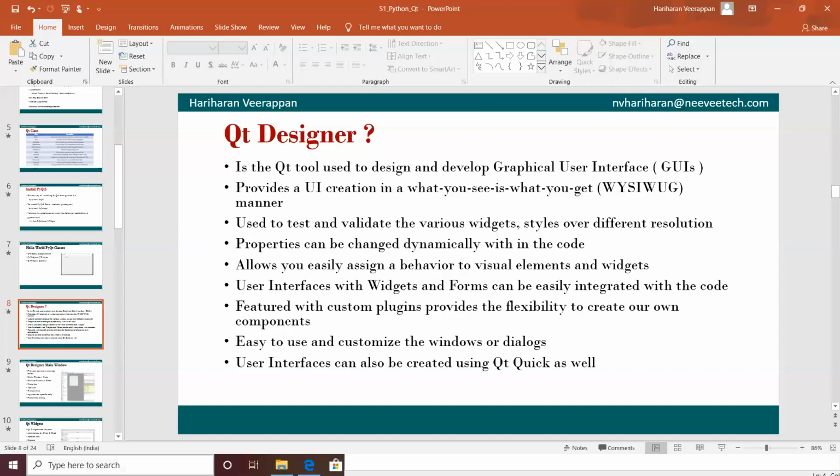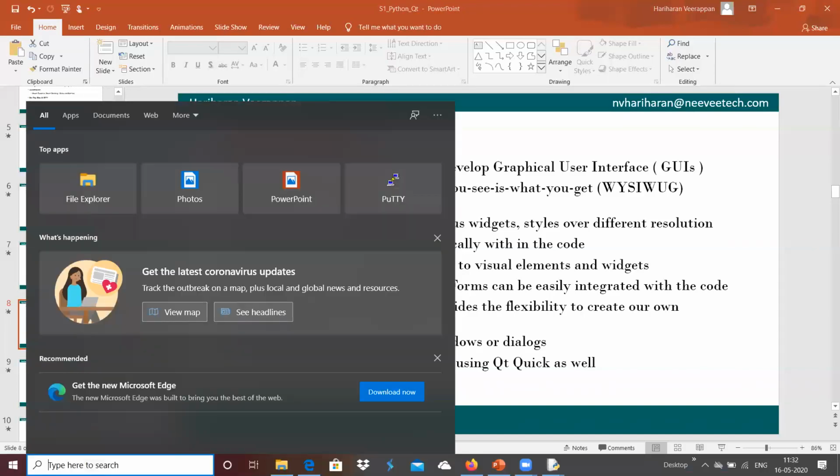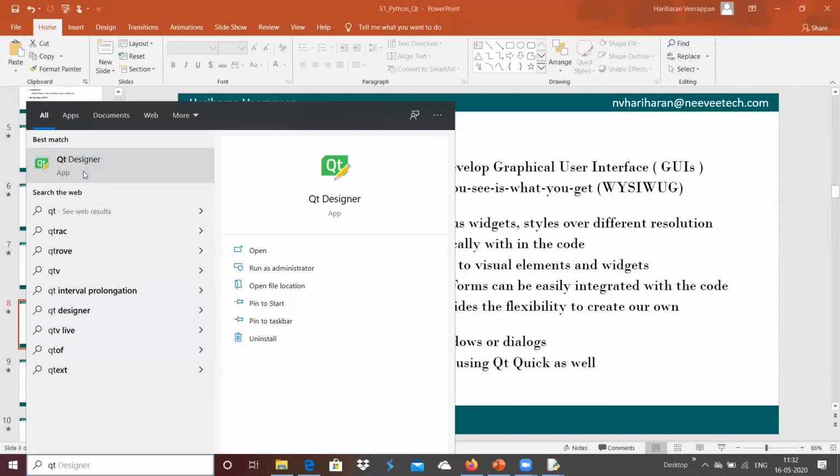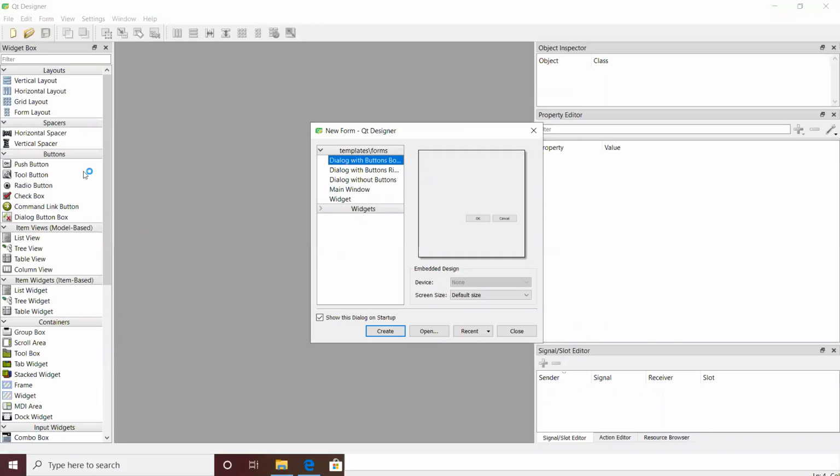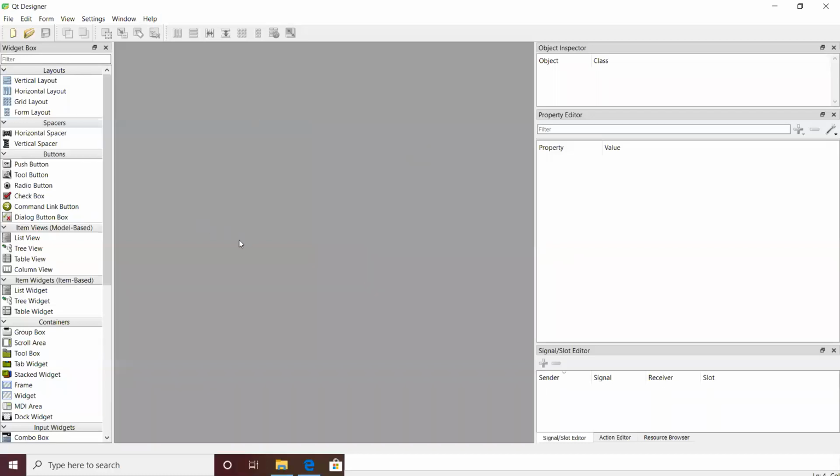And I'm going to open that PyQt Qt Designer. Qt Designer is a freely usable tool which you can download from the internet. For example, here we have different UIs that we can create using Qt Designer, and we can form different layouts.